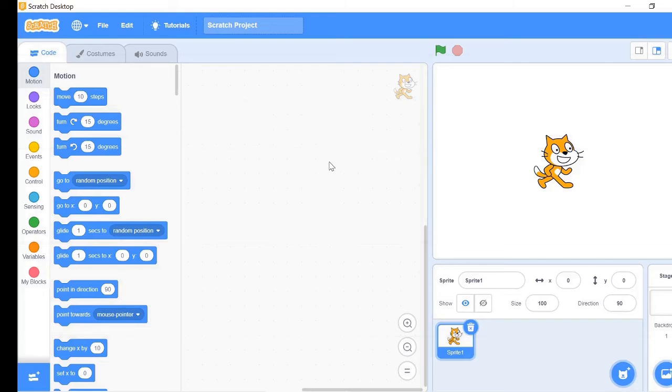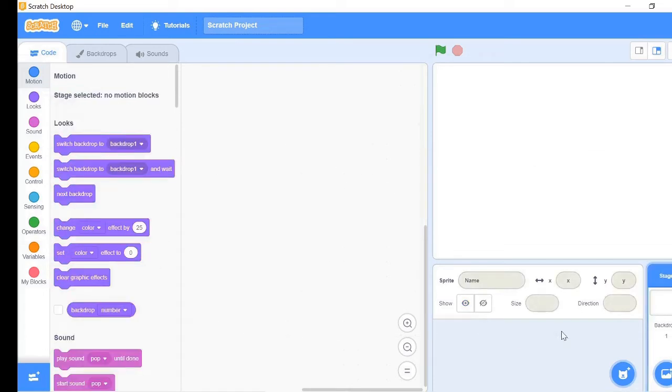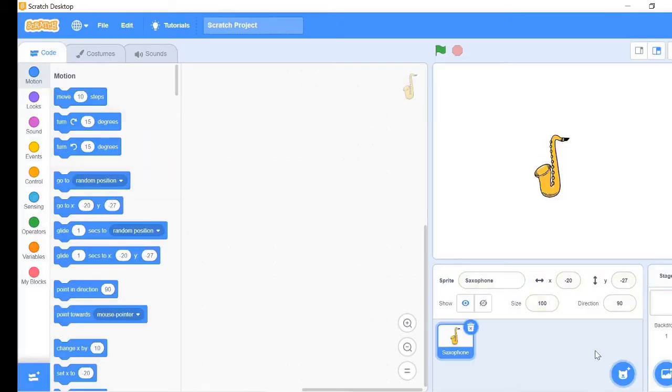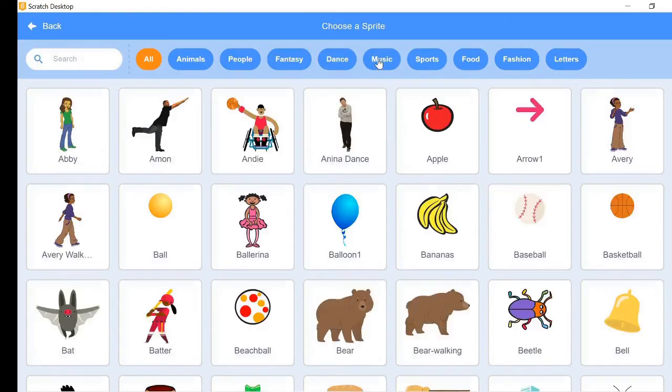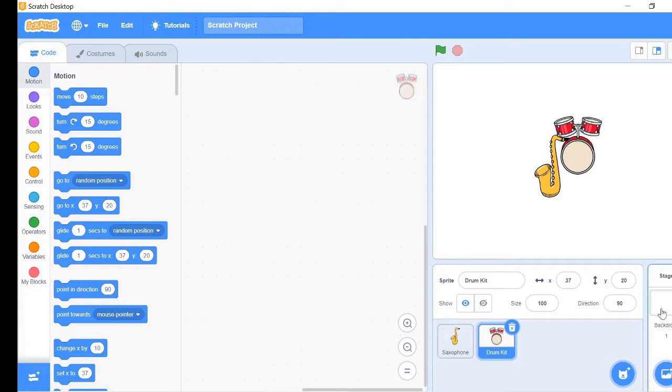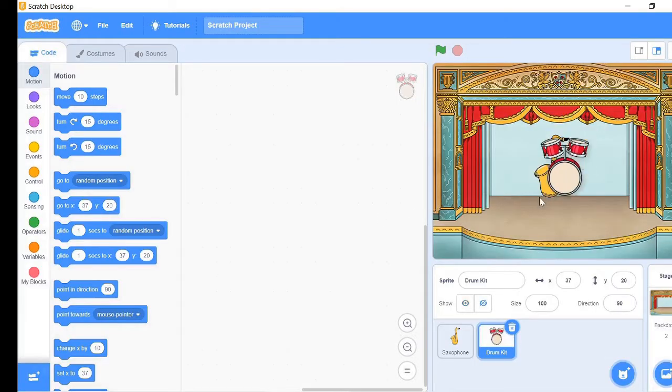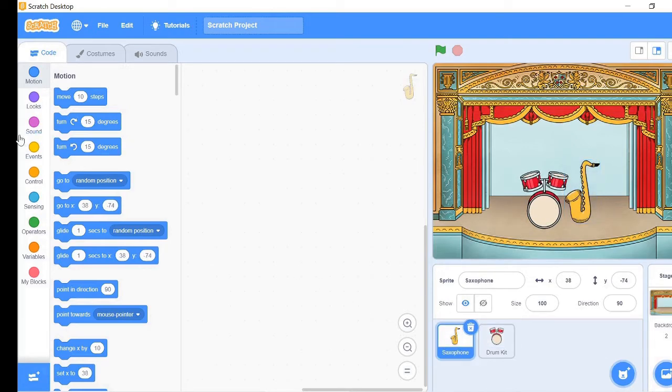For today, we are going to start with the Orchestra Program. First, delete the cat sprite and add the saxophone and drum kit sprites. Then apply the theatre backdrop. Place the drum kit and the saxophone in the center of the stage like this. First, we are going to write the Saxophone Script.